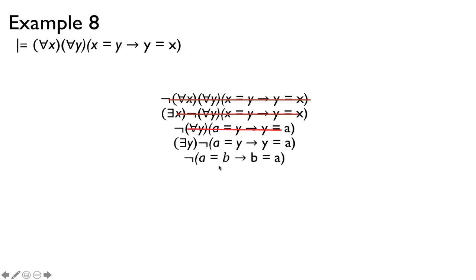It's actually not this or this. And so when you apply De Morgan's law to that, it's this and not that. So yeah, crossing off the previous one. And then these two right here are basically equivalent to this. Again, this is a propositional logic rule for conditional. So this is an and, this is an or. So when you do De Morgan's law to it, you have an and. So A is equal to B and it's not true that B is equal to A.